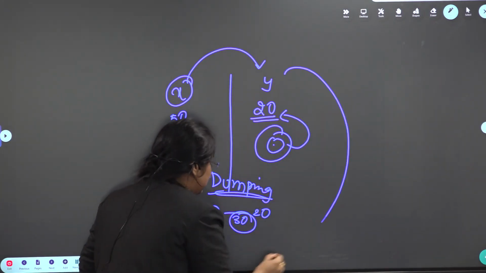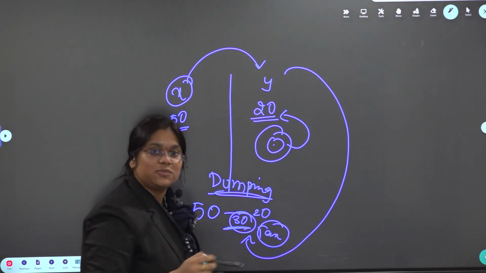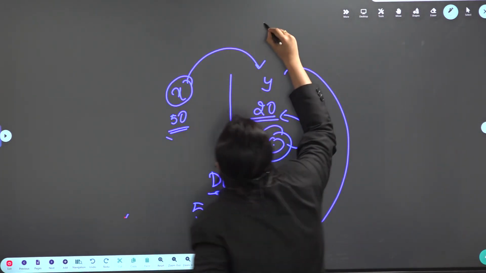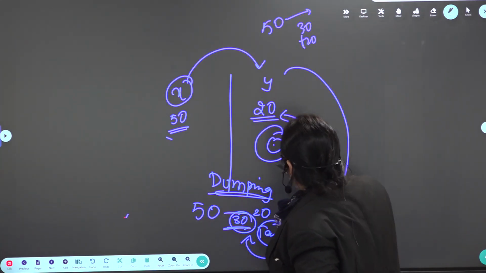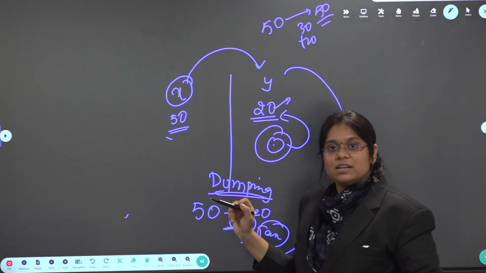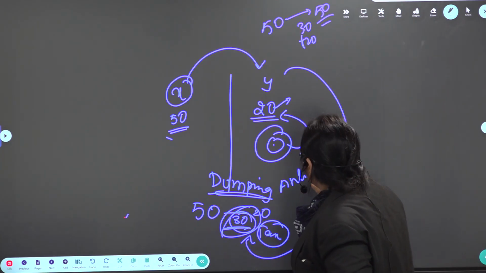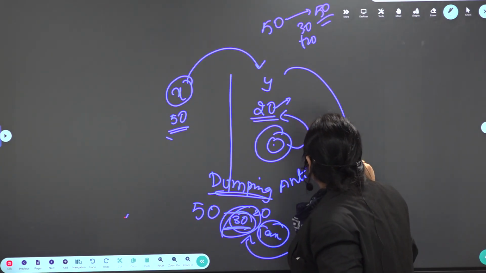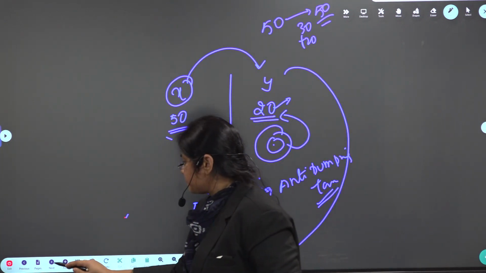It imposes a tax, 30 rupees tax. Now what will happen? 30 plus 20, the MRP becomes 50, equal, right? So this 30 rupees is the anti-dumping tax. Clear?